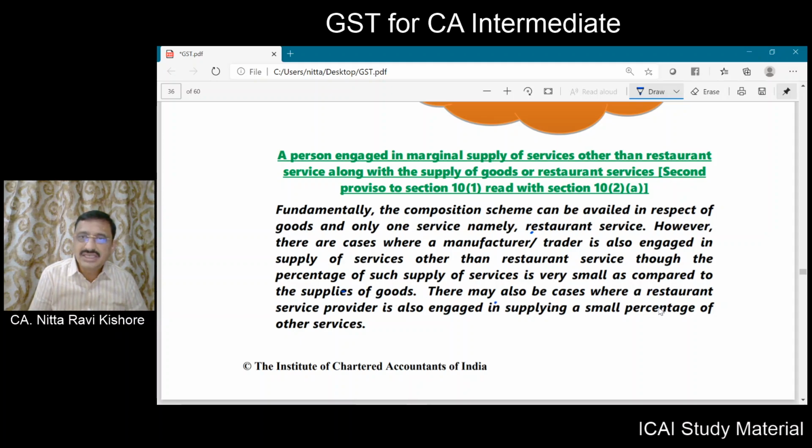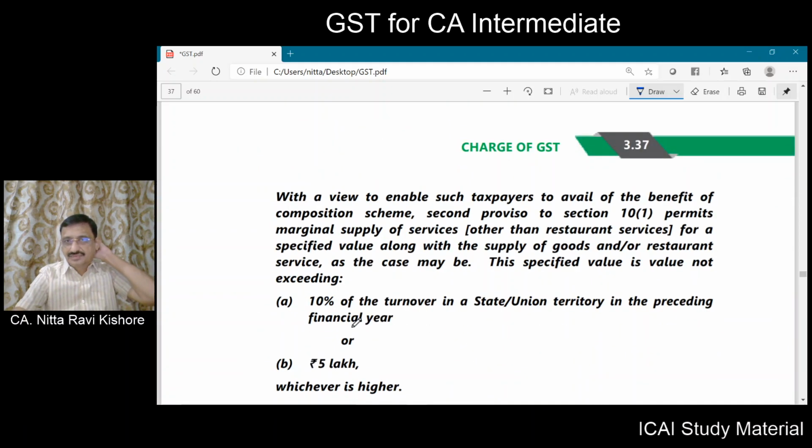There may also be a case where a restaurant service provider is also engaged in supply of a small percentage of other services. So what has been said here is that a manufacturer or a trader may be supplying a small portion of service other than restaurant service. So what is the percentage?